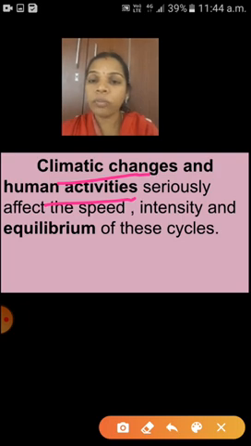How does human activity affect the speed of that cycle? Yes, deforestation and industrialization. Because of these activities, the speed, intensity and equilibrium of this cycle will be affected. So, climatic changes and human activities.